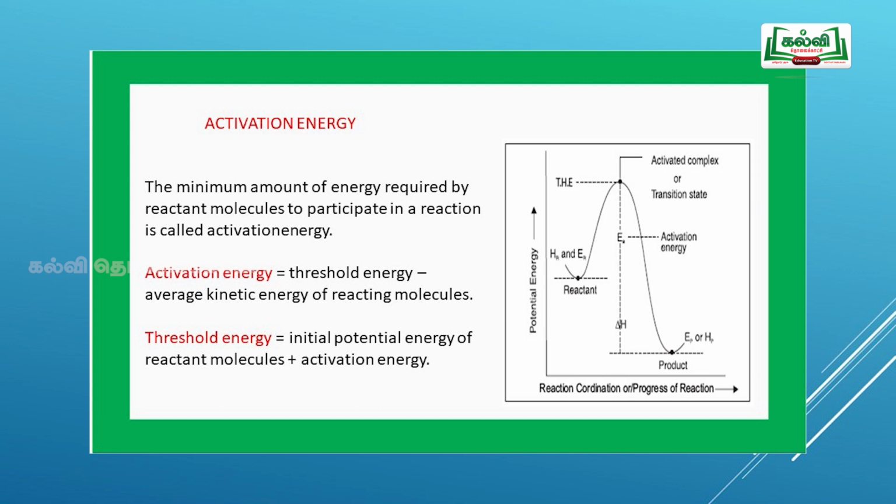If it crosses that barrier, attains the threshold energy and forms an activated complex, then only it can form the products. Activation energy is equal to threshold energy minus the average kinetic energy of the reacting molecules. At the same time, threshold energy is equal to the initial potential energy of the reactant plus the activation energy.